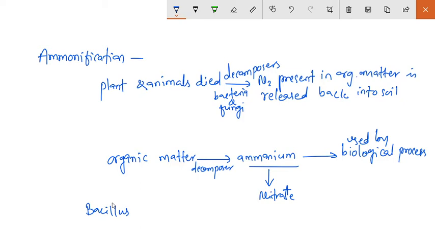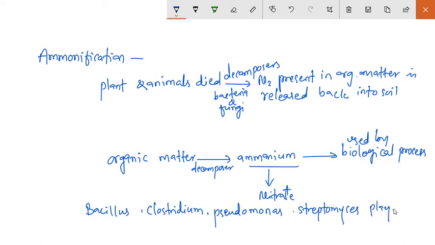So the bacteria belonging to the genus, that is Bacillus, Clostridium, then Pseudomonas, then Streptomyces, so it plays an important role in ammonification.